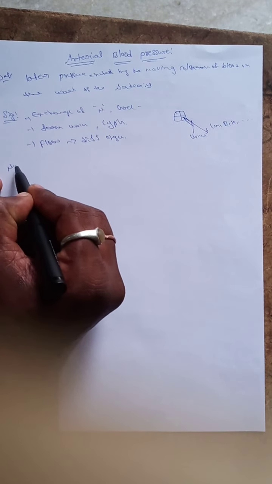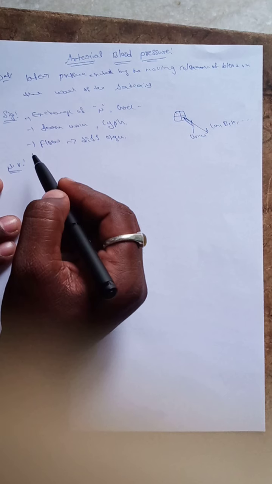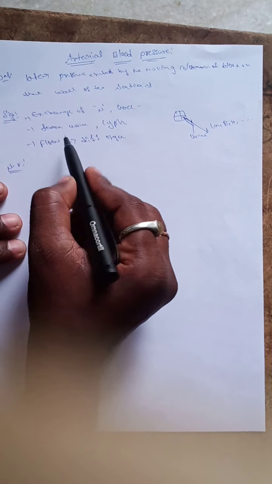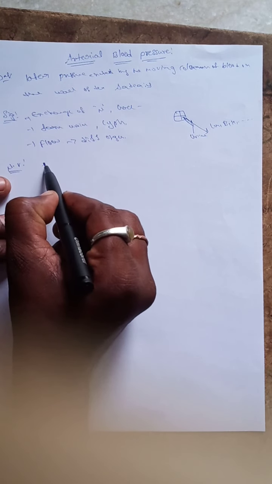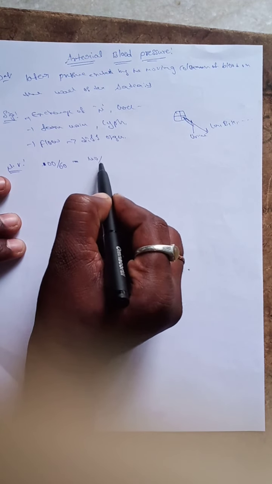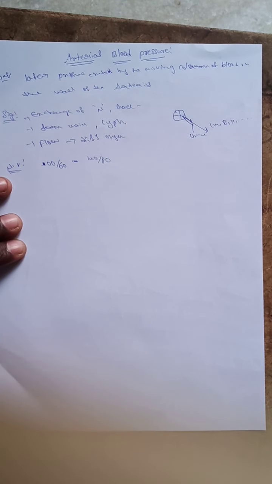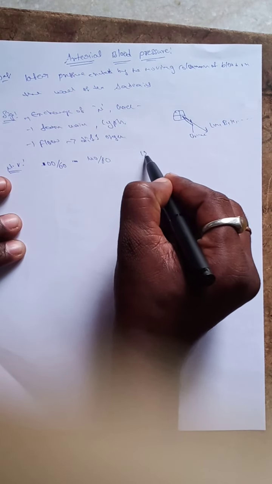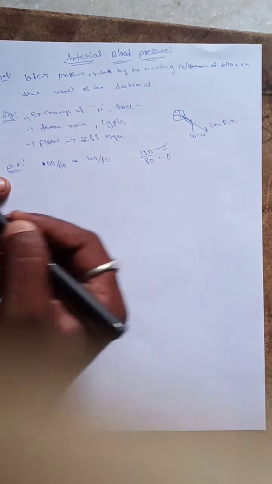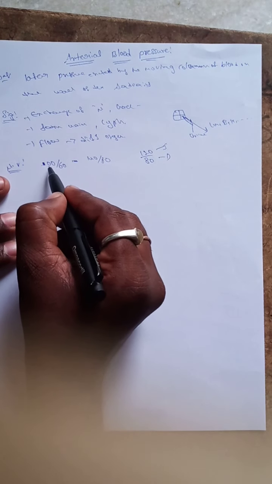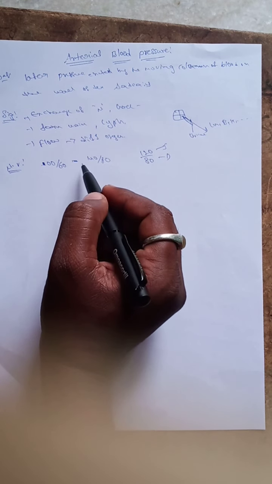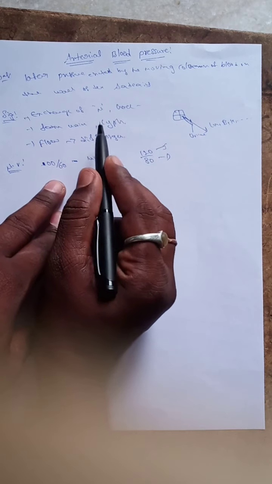So what are the normal values of arterial blood pressure? The normal range is 100 by 60 to 140 by 80. The normal blood pressure is 120 by 80, where one is the systole and the other is the diastole.